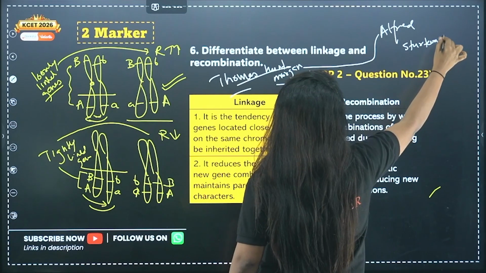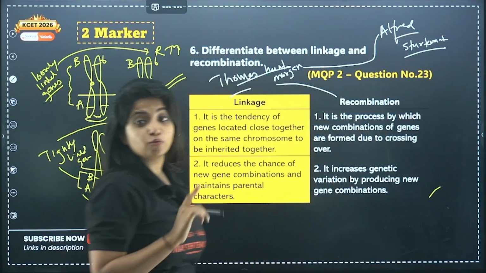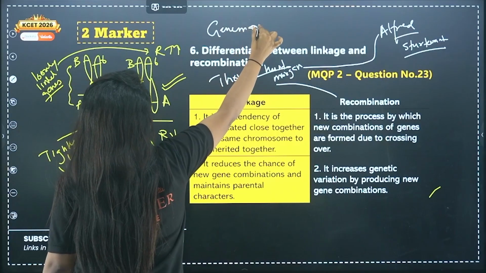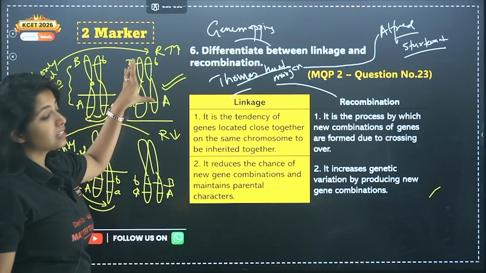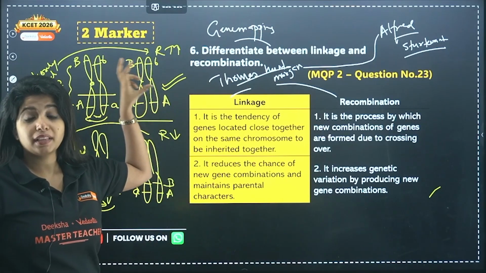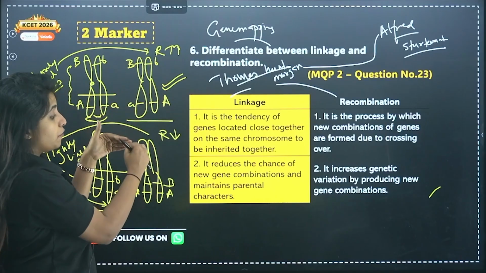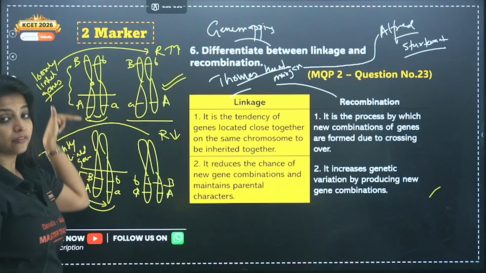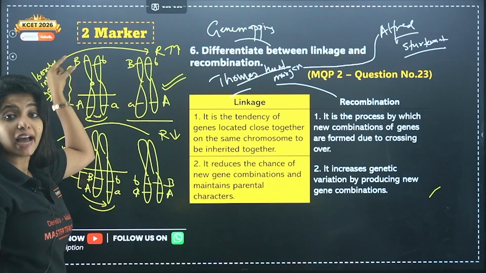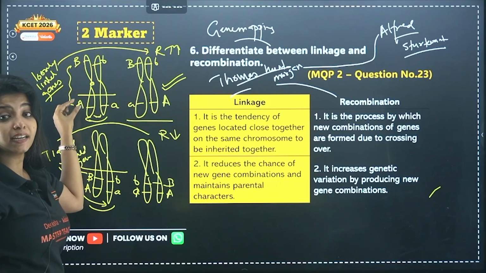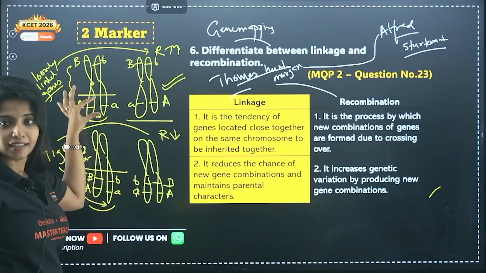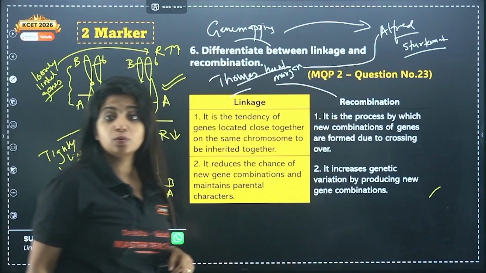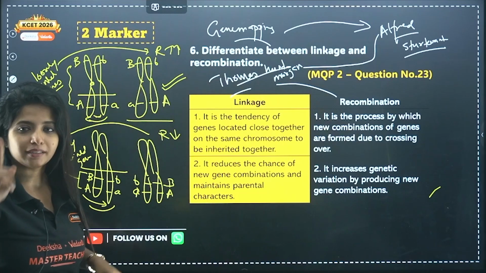Now Alfred Sturtevant, my dear children, went ahead and gave one more very important thing. I'll tell you here itself. It's known as gene mapping. If you tell me the percentage of recombination, the amount of recombination, I get to understand whether the genes are far or close. If more recombination, that means they are far away. With that information, I can locate the genes and tell you where they are located. This is known as gene mapping, and that was put down by Alfred Sturtevant, who was the student of Thomas Hunt Morgan.